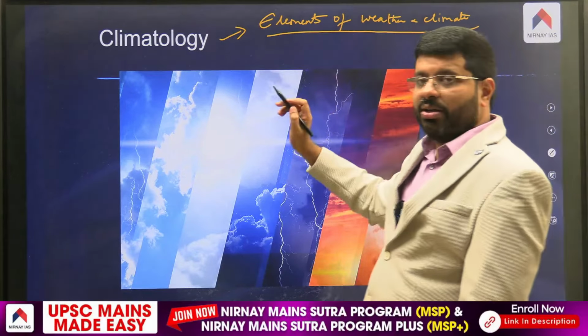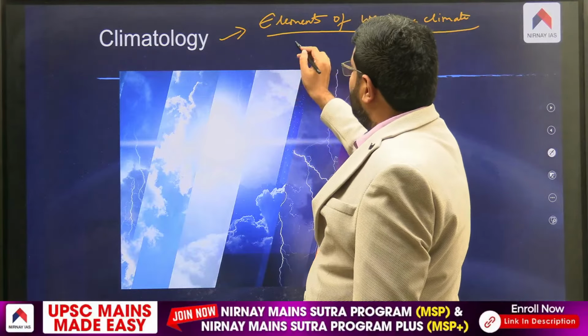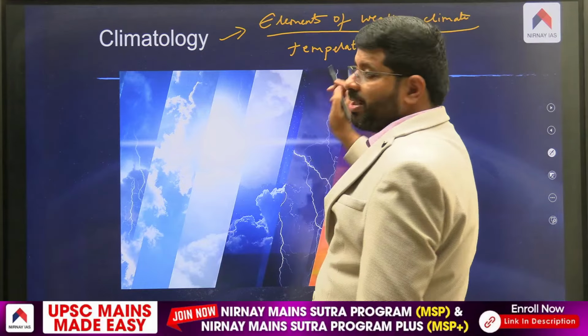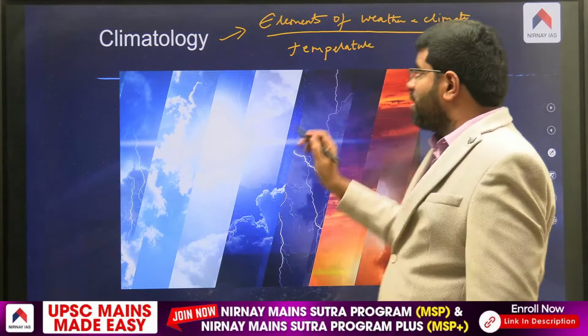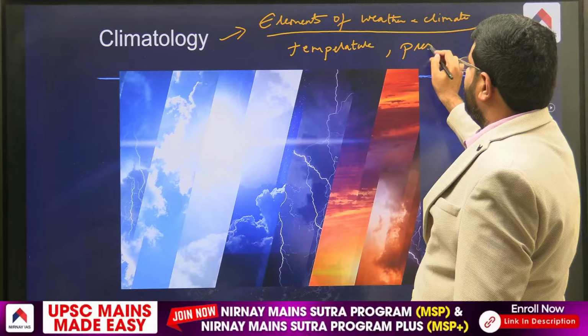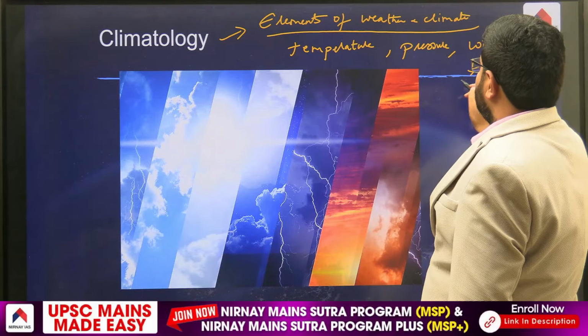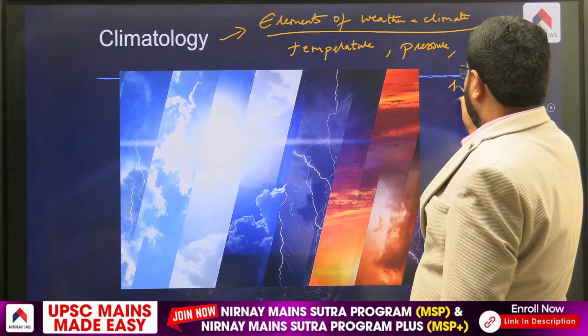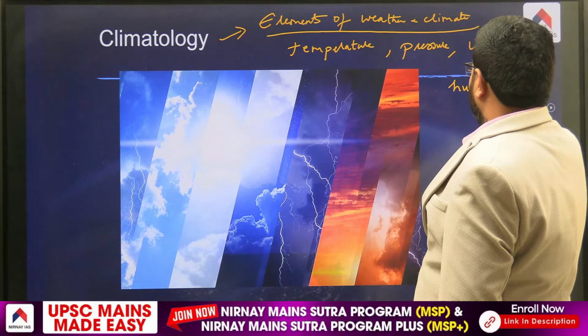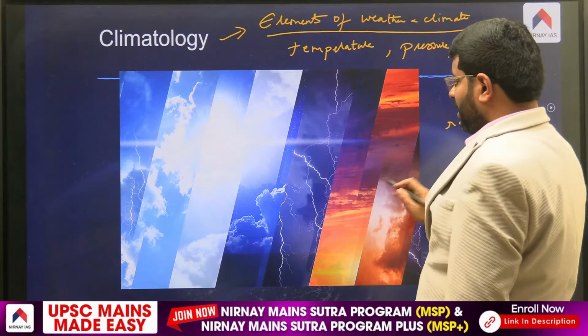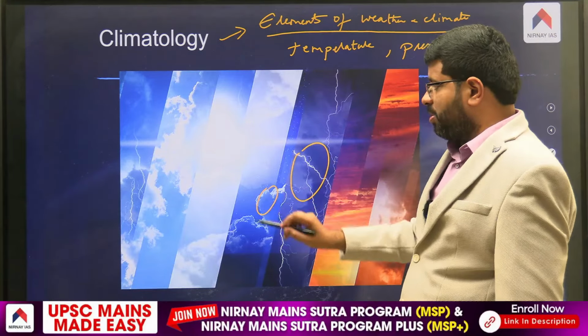Elements of weather, elements of climate: we study temperature. How is the temperature in June? How is it different from December? How does it have a close connection with pressure? Pressure helps in winds. Winds with moisture, that is humidity, can yield rainfall. And in the process, there are events like thunderstorms, cloud formation, so many things.